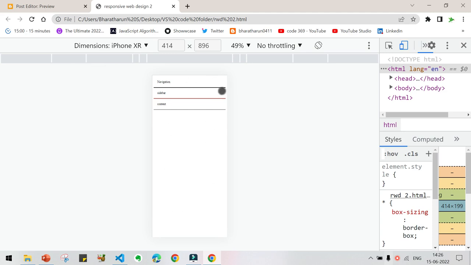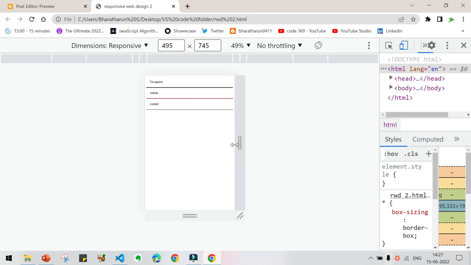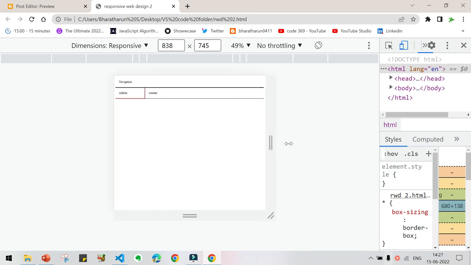Then we will be using media query syntax. We have discussed that in the previous class, and using that we will be changing the design. For example, here you can see when I increase the width, the design has changed.